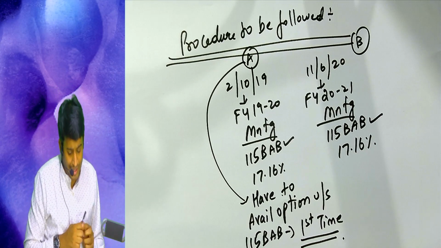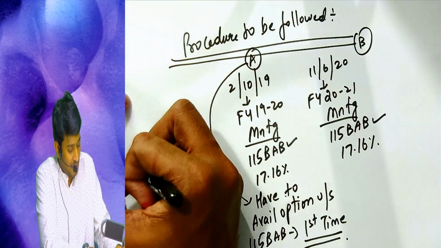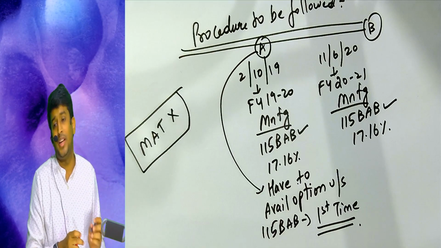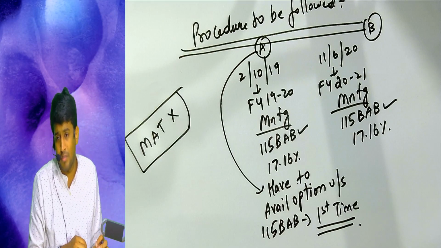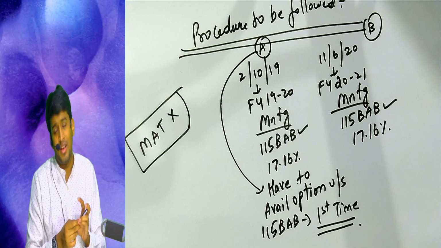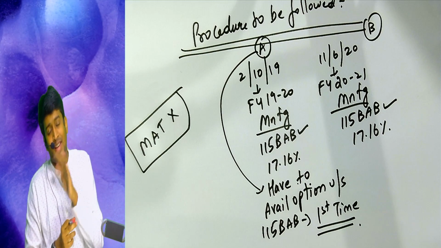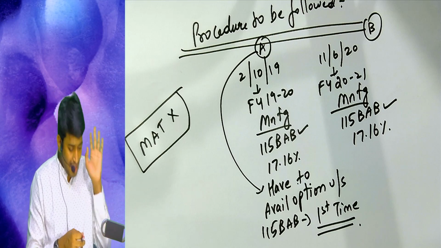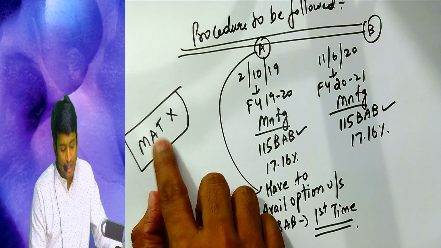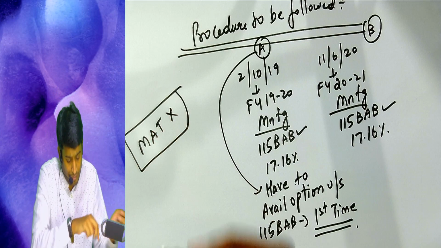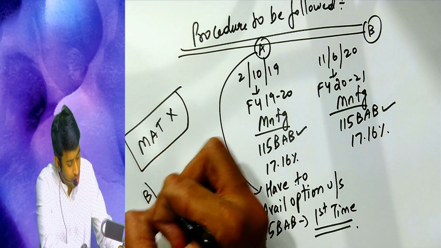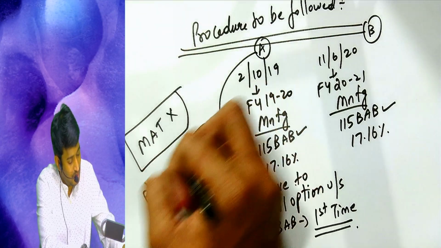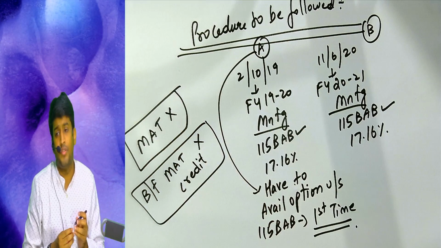This is the first point. The second point is, for them MAT will not come. They need not pay MAT, that is minimum alternate tax. For a few companies, MAT will apply: either they take the tax rate or MAT, that is 18.5% of book profits, whichever is higher. As of now, remember, for them the MAT concept will not apply. If MAT does not apply, there is no question of brought forward MAT credit, because this is a new company.